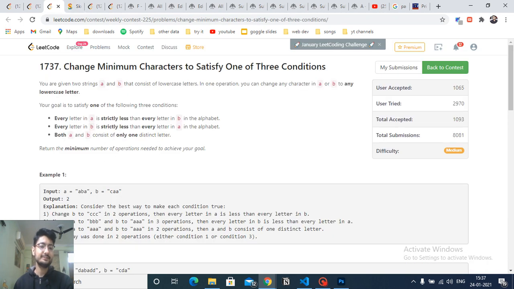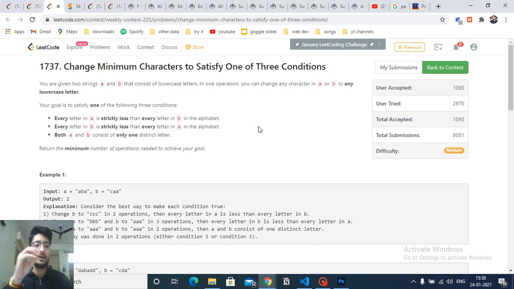The second problem is you are given 2 strings A and B, and now you have to make these 2 strings follow any one of these 3 conditions in the minimum number of possible steps. What I mean by this is, we have to first understand what these 3 conditions are. The first condition is you can change any character of either A or B. Now every letter in A is strictly less than every letter in B in the alphabet, which means that you can choose any character in A and all the characters in B should be less than that character.